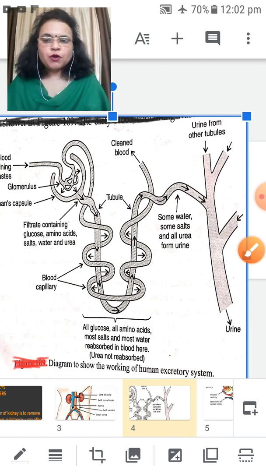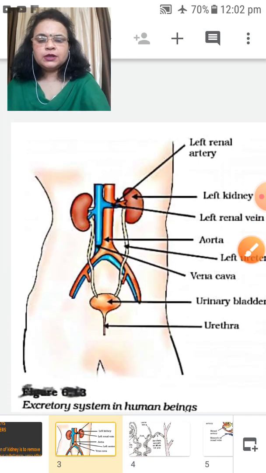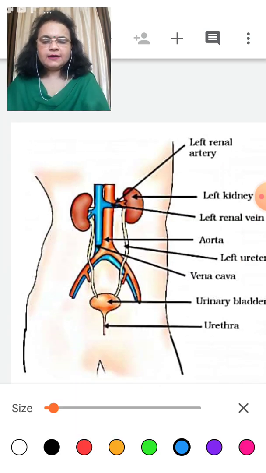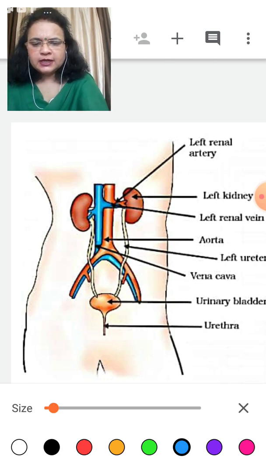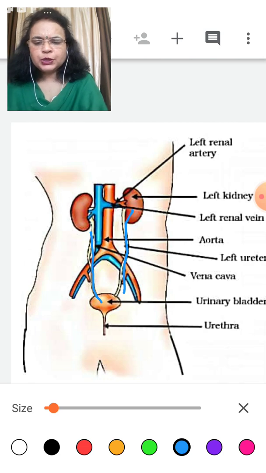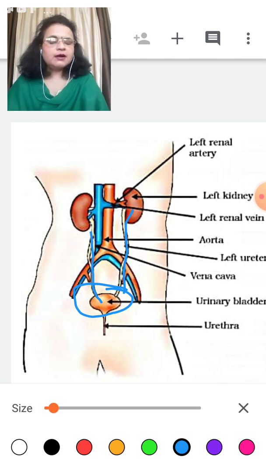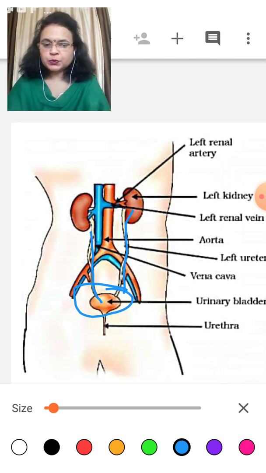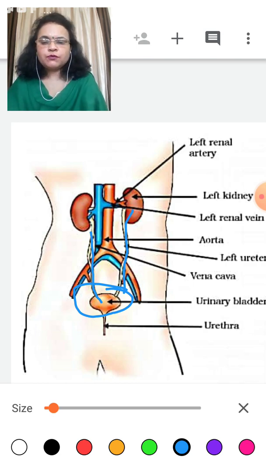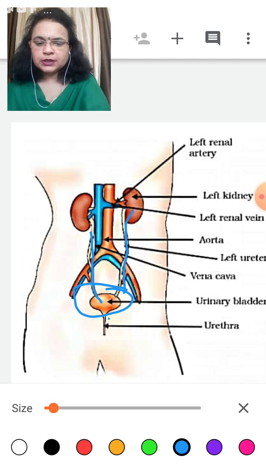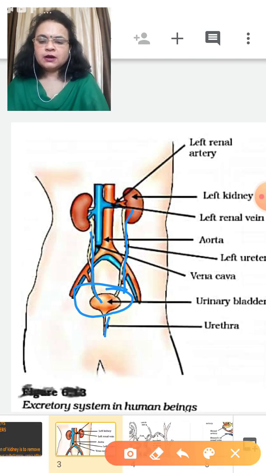Then next, from this urinary collecting duct, again from the kidney, the urine is brought into this pair of ureters, and this urine is collected into a urinary bladder. When it is required, according to the situation, this urine is thrown out from the body through the urethra, a tube-like structure.